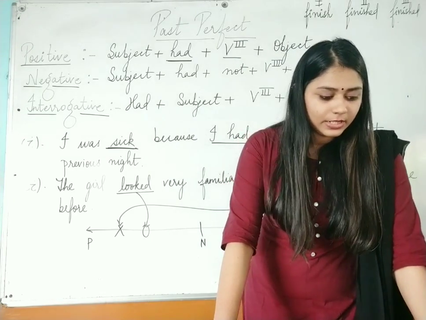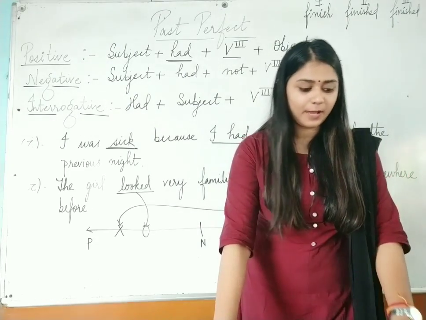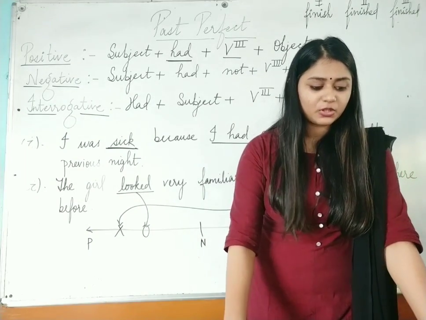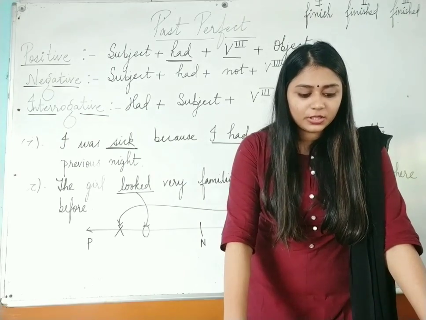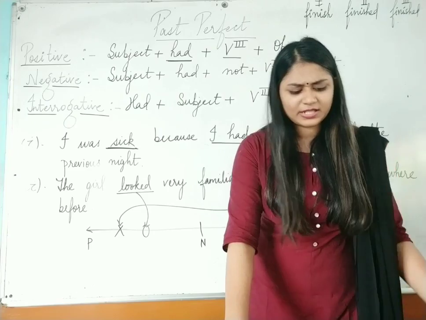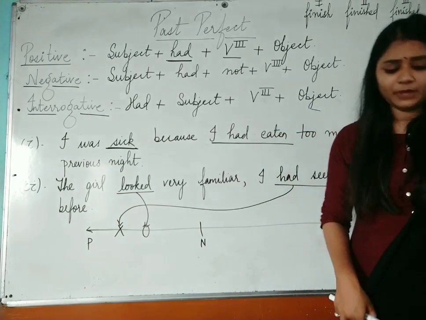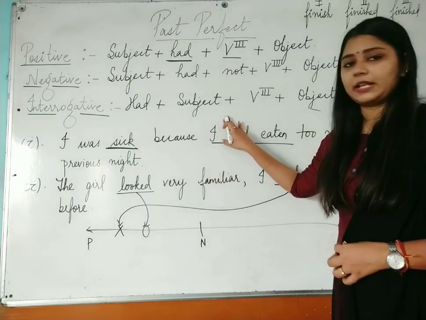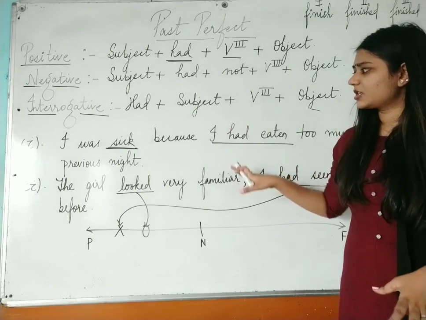Third one is an action that finished in the past and whose result was visible in the past. For example, when I met Roshni yesterday, she was crying because she had lost her bicycle. The time expressions used with the past perfect tense are for, since, already, after, just, never, yet, before, by the time. Such time expressions are used with your past perfect tense. So this was about your past perfect tense. Only this much is important.